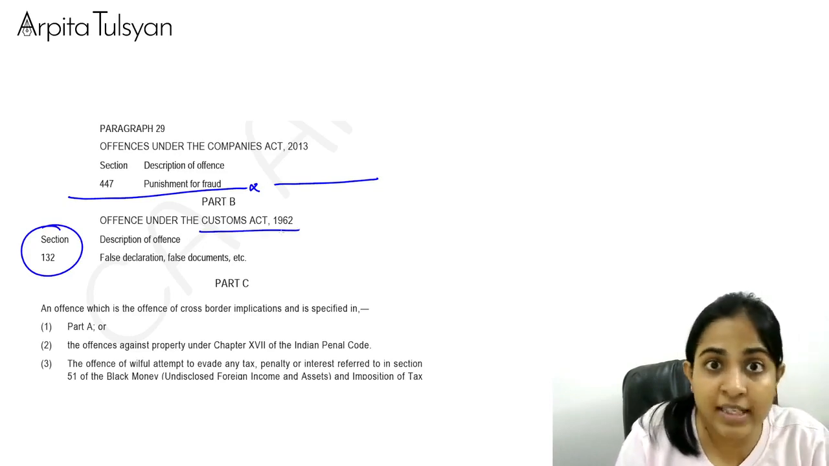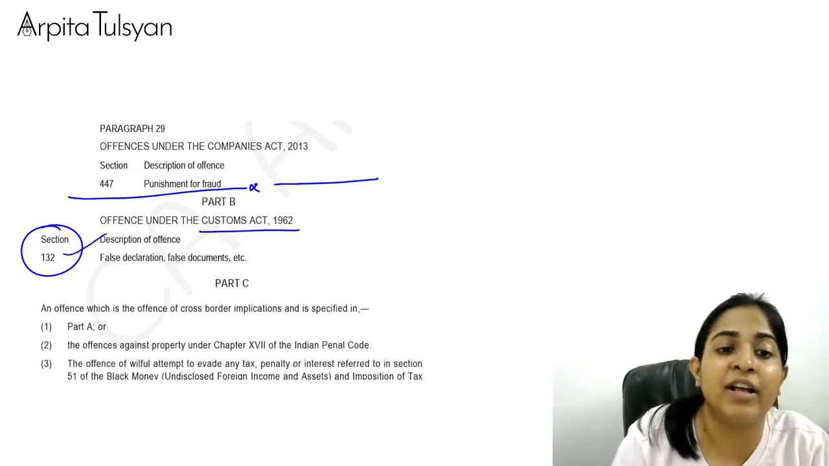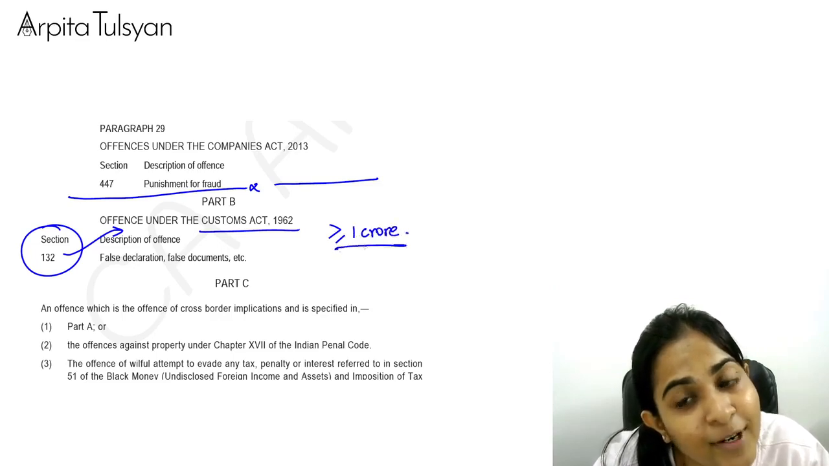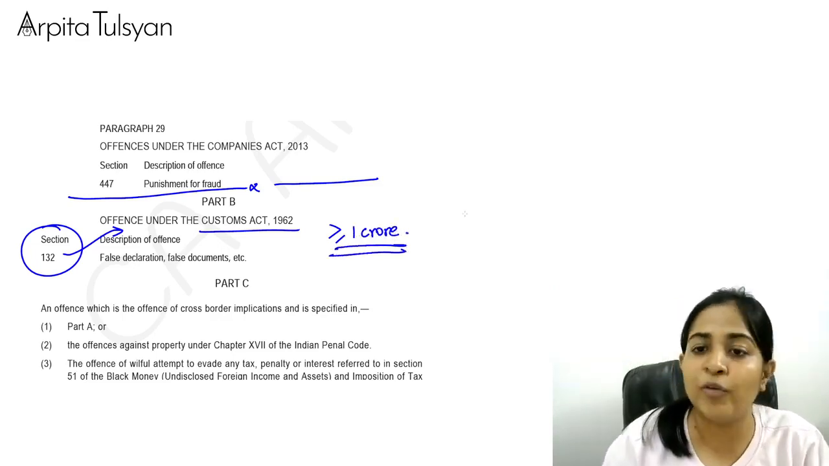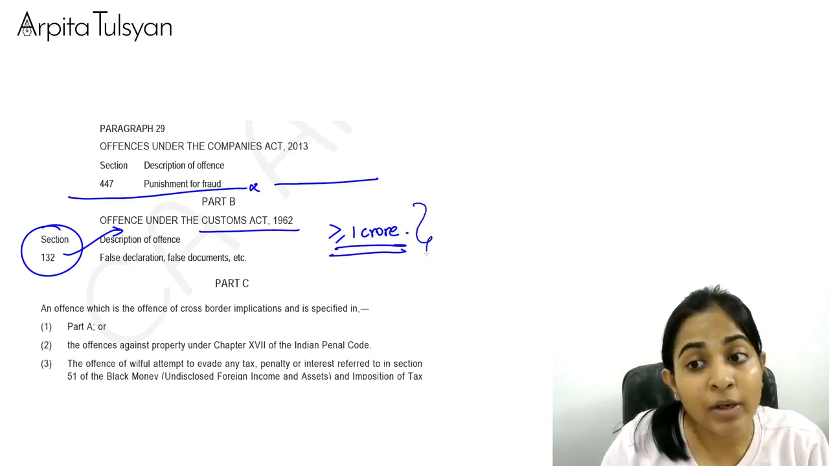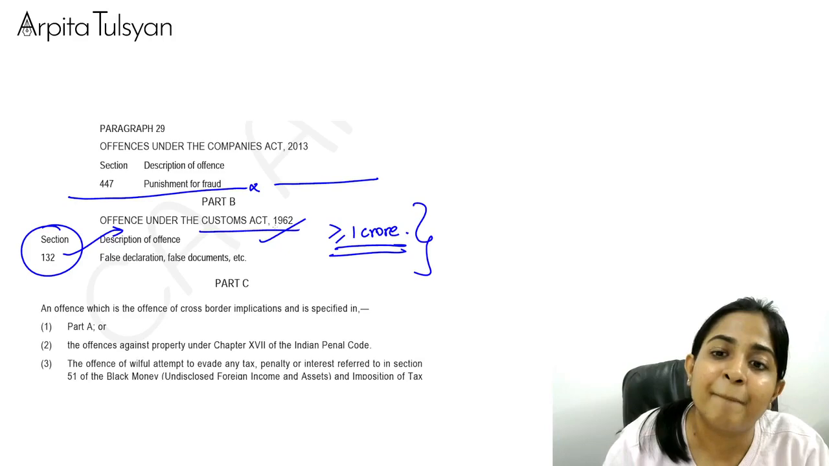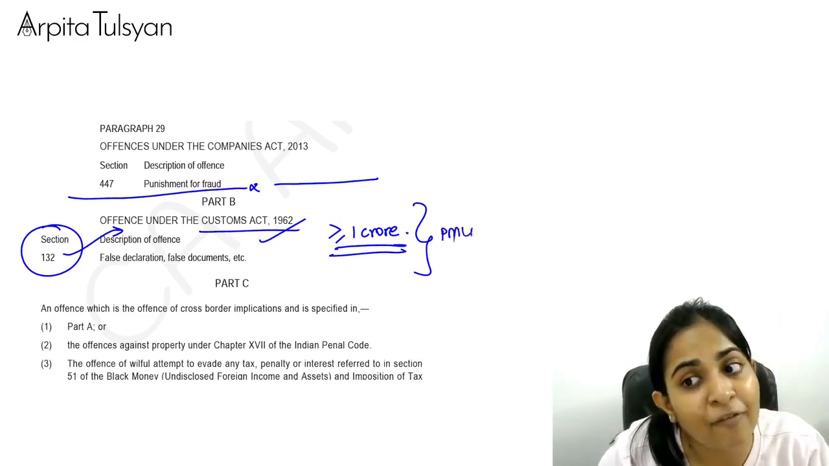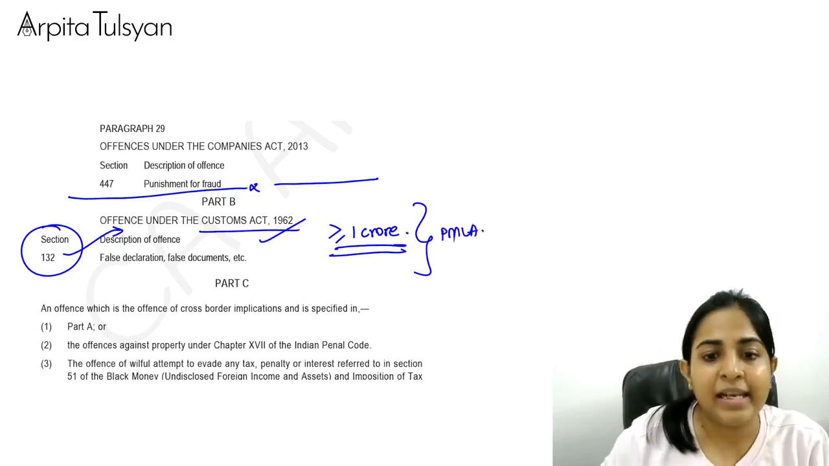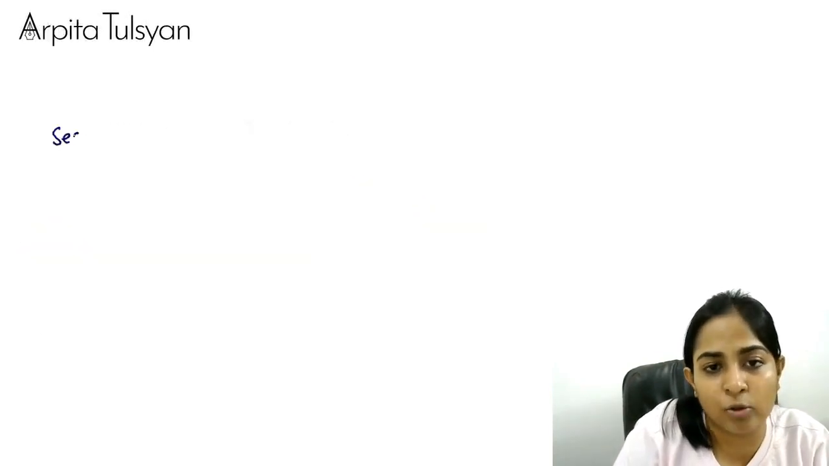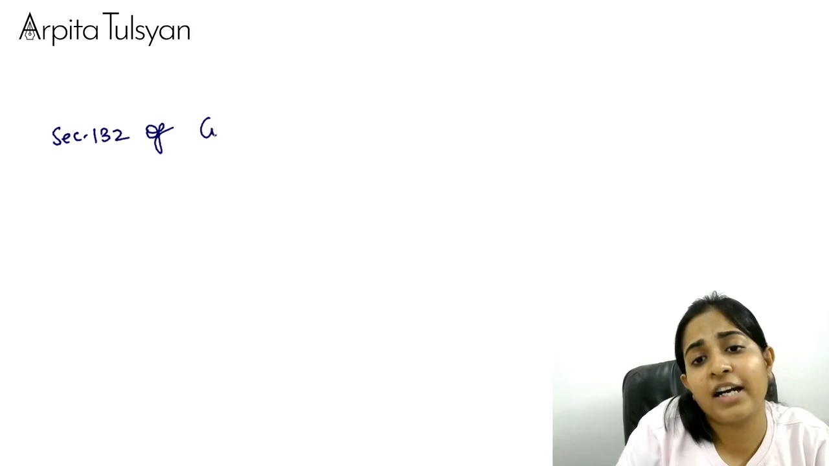Not all the offenses under the Customs Act are covered; only section 132 of the Customs Act, and only if the amount involved in this particular offense is more than or equal to rupees 1 crore. See, is this amount applicable for the Customs Act or for PMLA? This limit is applicable for PMLA. For example, if any person has done some offense under section 132 of the Customs Act